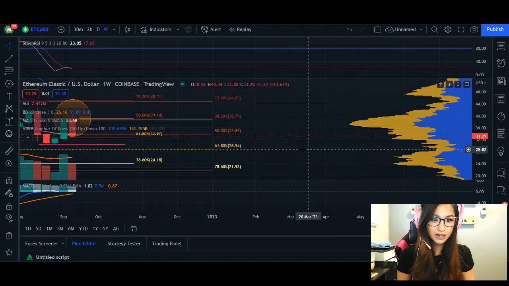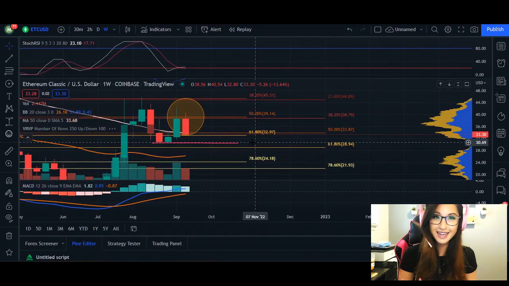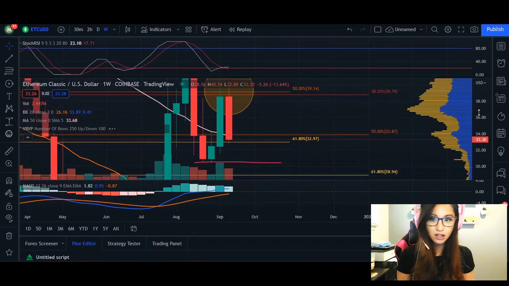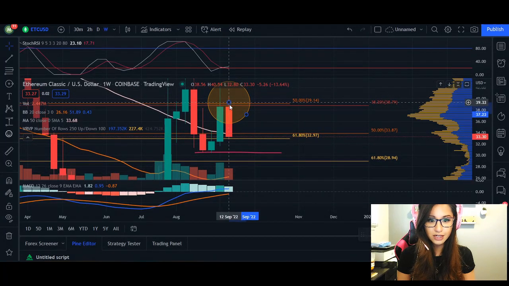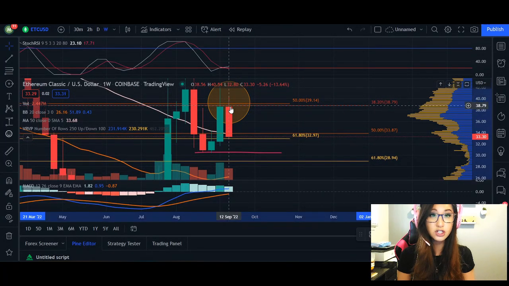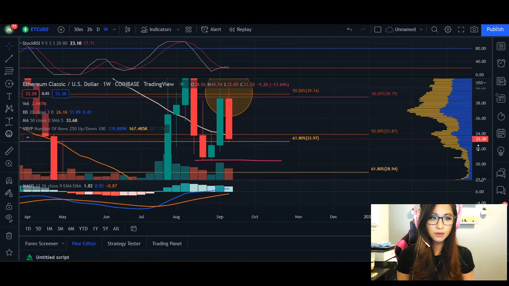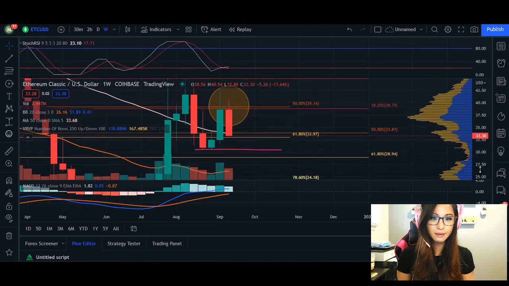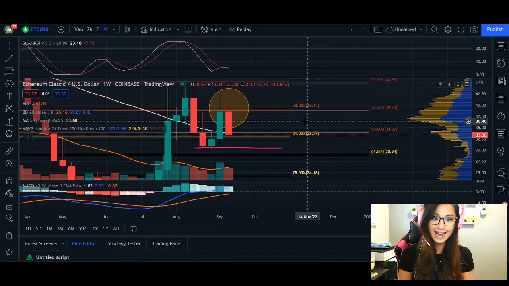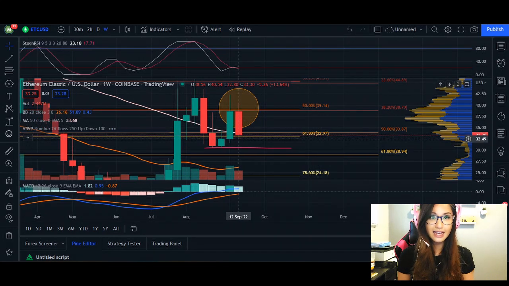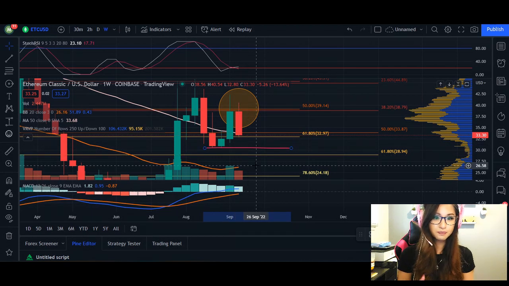So on the weekly chart here, we only have 2 days left in this week, and it's not looking good for Ethereum Classic. We did get rejected from an area of convergence, which essentially means an area of interest of our two fibs at 39.14. We do see the body so far for this week is heavily near the bottom of the wick. We can barely see the wick at the very bottom, but if we do close at this area in the next 2 days, then